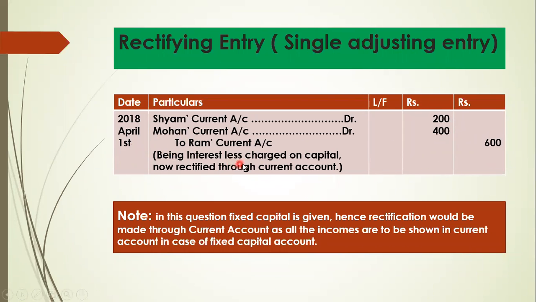Being interest charged less on capital now rectified through current account. Note, in this question fixed capital is given, hence rectification would be made through current account, as all the incomes are to be shown in current account in case of fixed capital. So I think this is also clear to all of you.